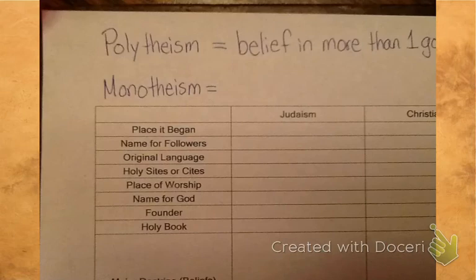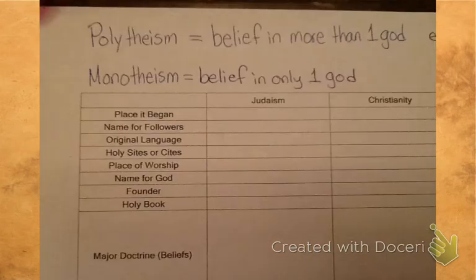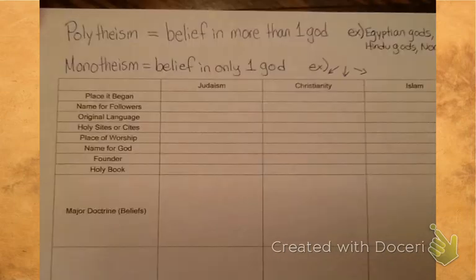Monotheism, on the other hand, is belief in only one God. And there are several religions in the world today that are monotheistic. We're going to talk about these three, and that's why we have the chart. So please make sure you have everything written down at the top of your page before you go on to the chart. We are going to fill in the small boxes in our table, and then the larger boxes we're going to save and do during class tomorrow.